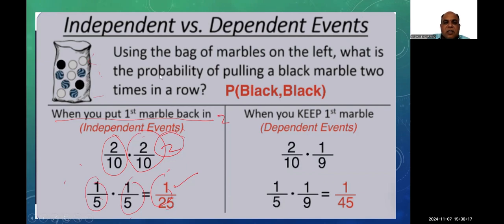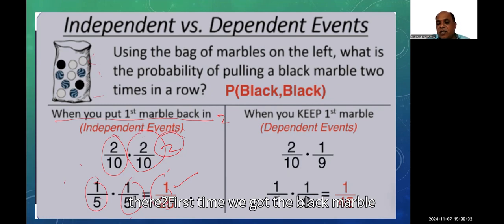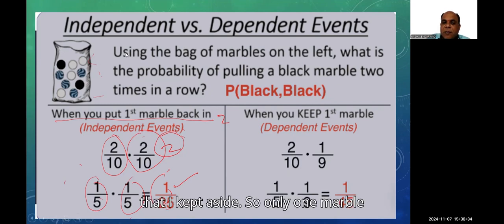Suppose I got a black marble outside. Then how many marbles will be there in the bag? Only 9. Out of 9, how many black marbles are there? The first time we got the black marble that I kept aside. So only 1 marble will be there, only one black marble out of 9 marbles, including the black one also.